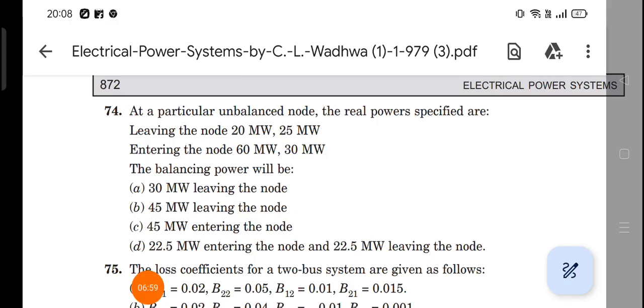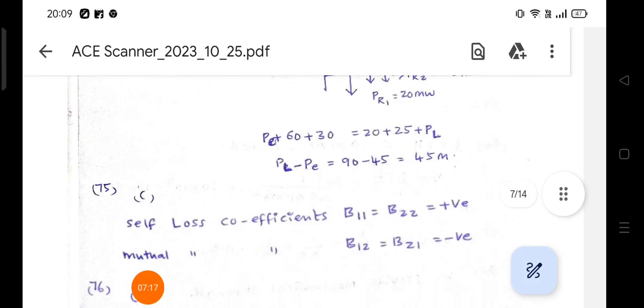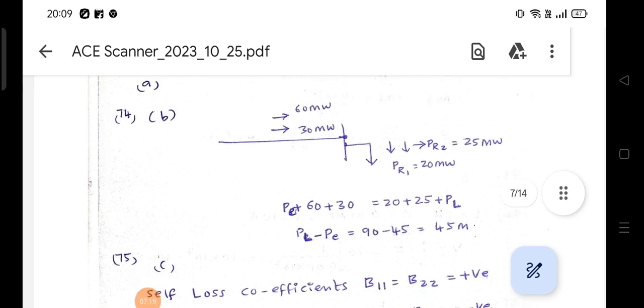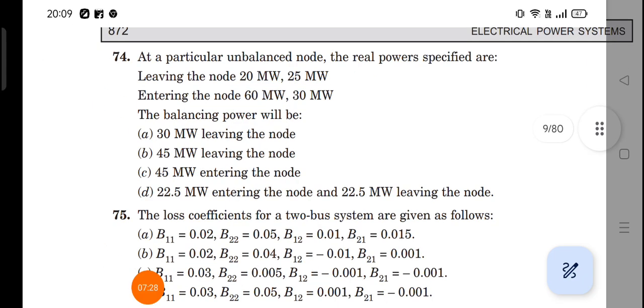That means the balancing power is nothing but the resultant power only, right? That is 45 megawatts. Now tell me, is that entering or leaving? That is leaving the node. See here, which value is dominating? Load power. Load power, PL, means leaving, right? That means leaving the node. So the 74th one, B is the correct answer.